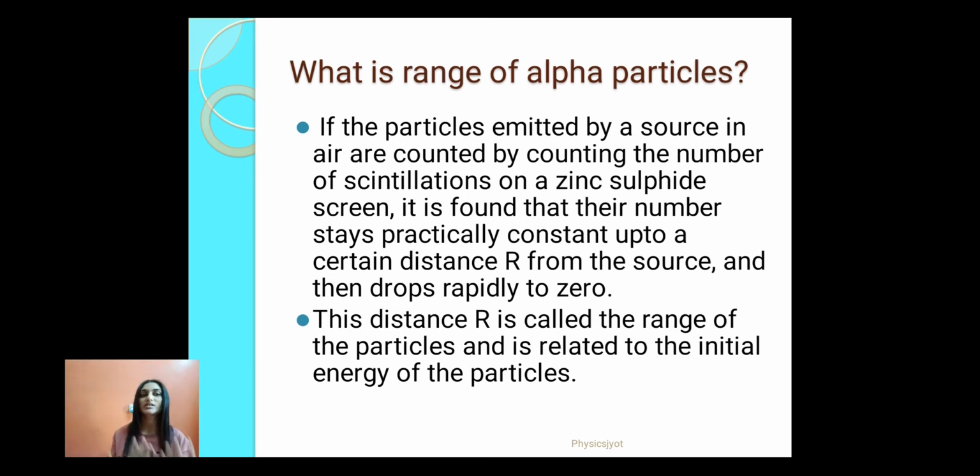If I tell you the same definition in simpler words, suppose you have an alpha particle with a certain amount of energy. When it passes through the absorber material, it can penetrate up to a certain distance depending upon how much energy it possesses. That is the range of alpha particles. How much distance it can cover inside the absorber material is called the range of alpha particles. Naturally, if the alpha particle has more energy, it can penetrate more distance in the absorber material. So that is how range depends upon the initial energy carried by alpha particles.